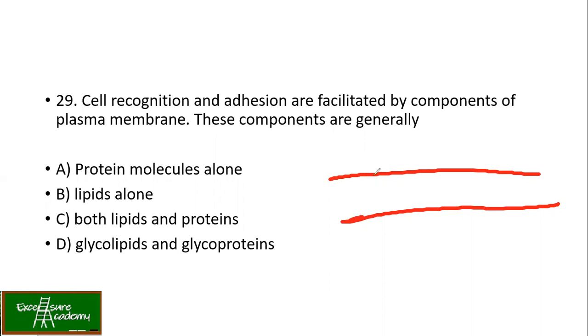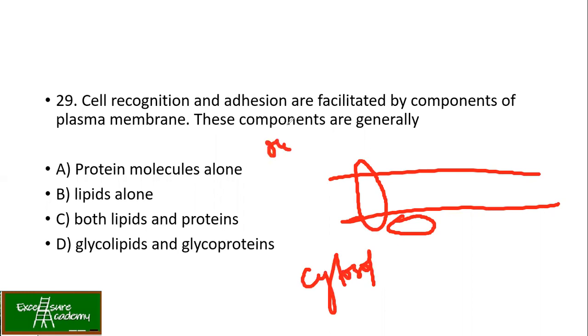On this, transmembrane proteins are there, peripheral proteins are there. This is the cytosol and this is the outside, the extracellular side. Now they are talking about cell recognition and adhesion. It means it has to be present on the outside of the cell membrane.